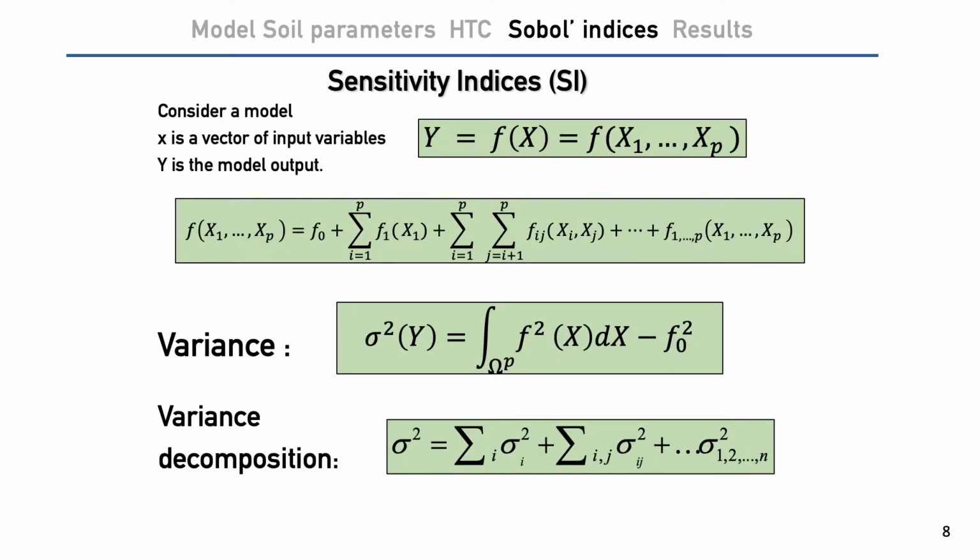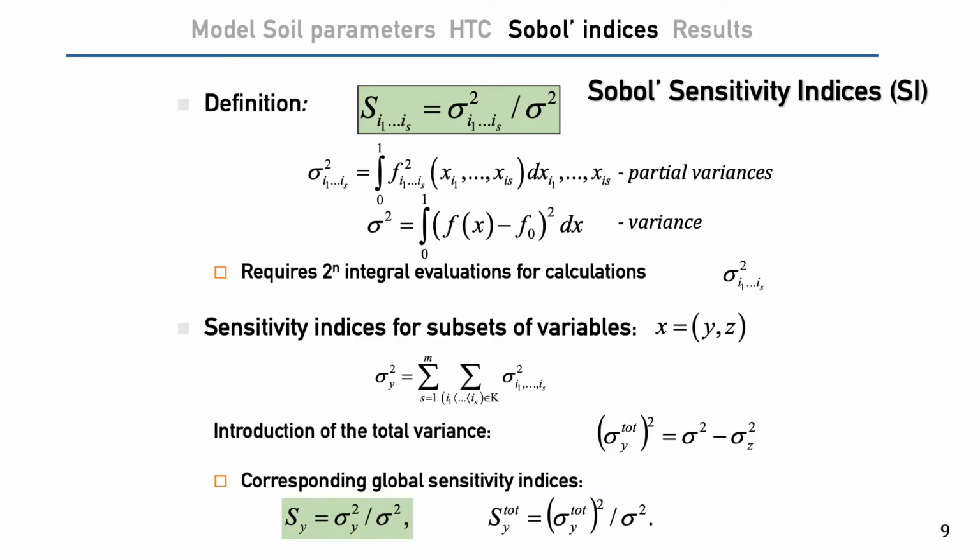We can consider the result of the model as the sum of the influence of parameters and the sum of interactions of these parameters with each other. Each variable contributes to the overall variance. We can take into account the contribution to the overall variance of the variance caused by the change in each of the parameters. Sensitivity indices are defined as the ratio of the partial variance and the total variance. Analysis of sensitivity indices provides sufficient information about the structure of the corresponding function.